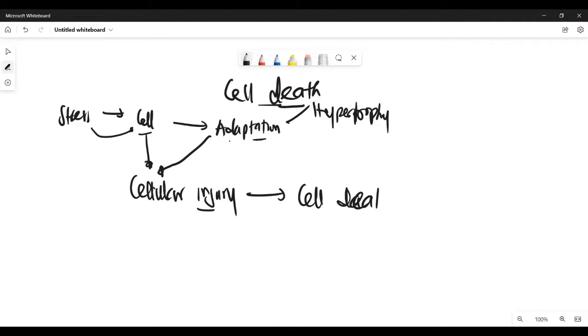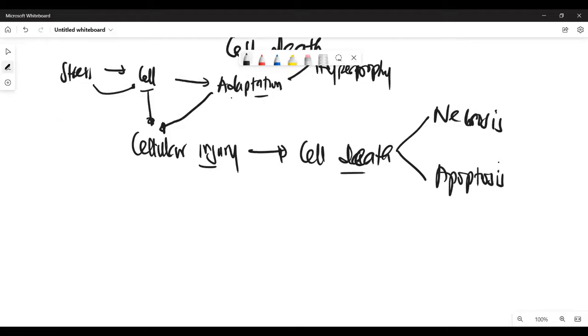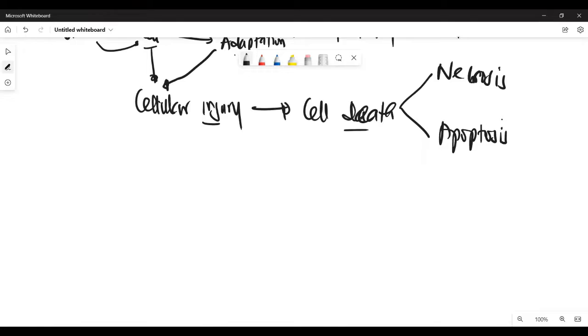There are two main ways that the cell can die: by necrosis, or by apoptosis. For the purpose of this lecture, we're going to start with necrosis.